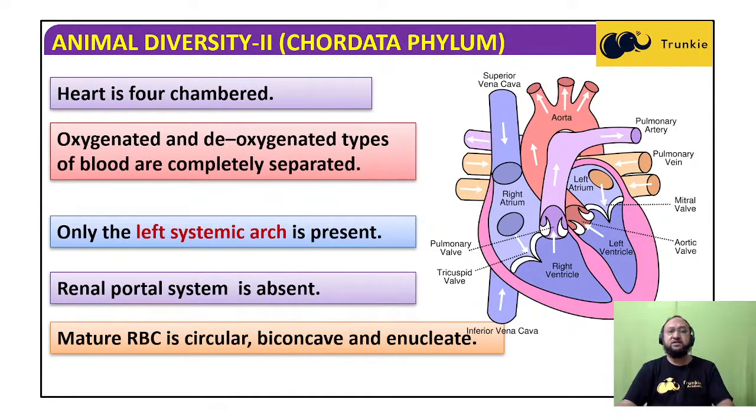Mature RBC is circular, very small and numerous in the blood, biconcave, flattened from both sides, but enucleated. No nucleus is found. In other groups we have seen that the nucleus is present in erythrocytes, but in the mature RBC of mammals, including human beings, it is absent, to make the RBC more efficient for carrying respiratory gases.